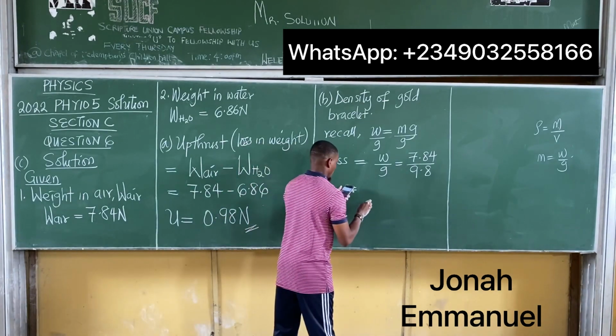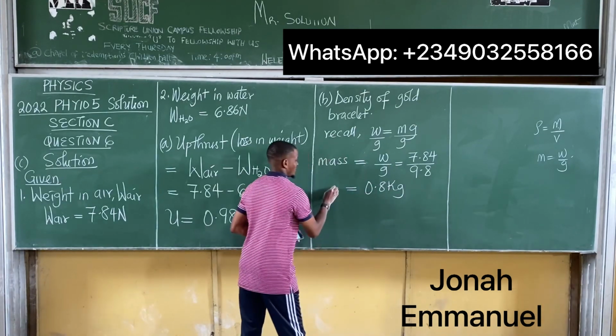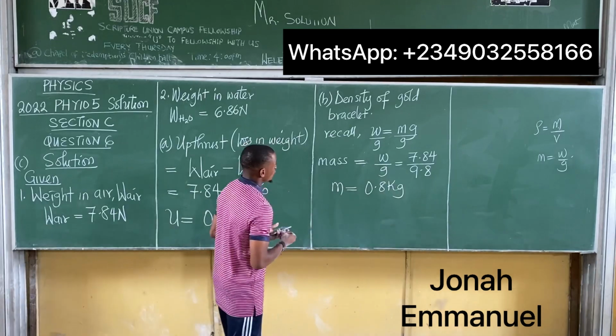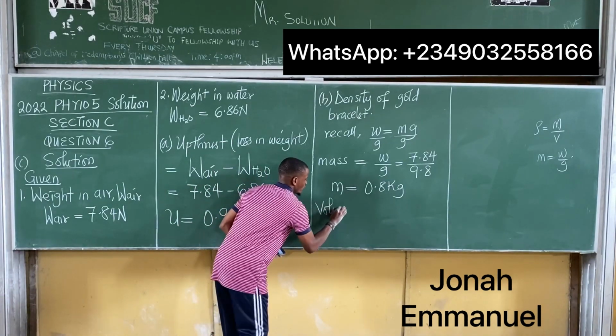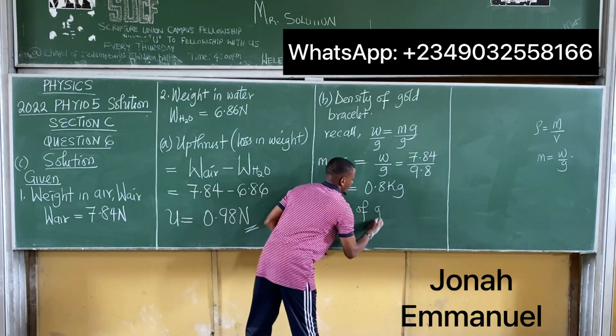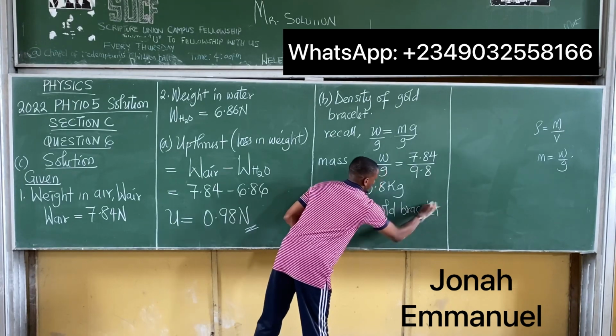That's about 0.8 kilogram. That's the mass of the gold bracelet. Let's get the volume of the gold bracelet. How do we get that?